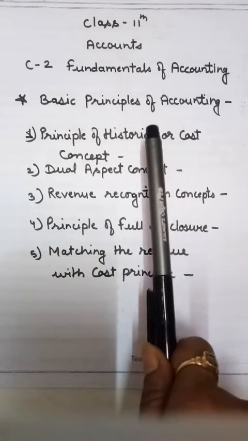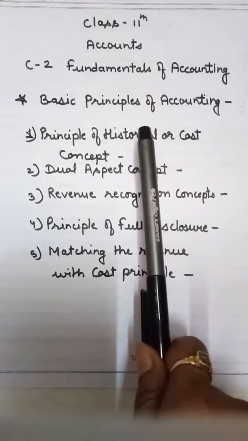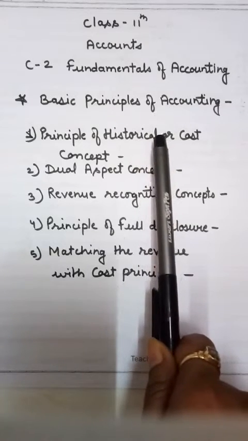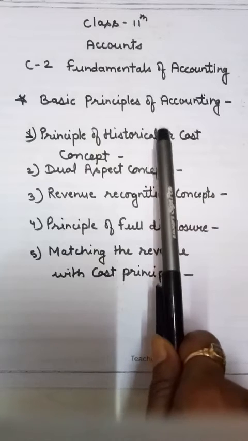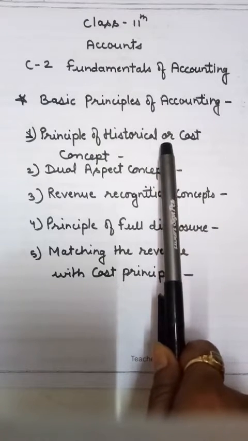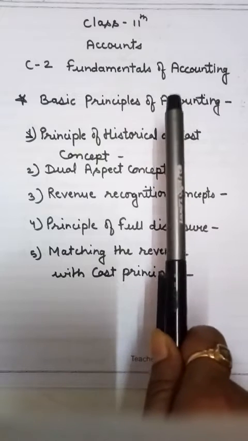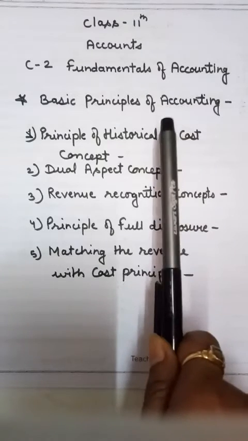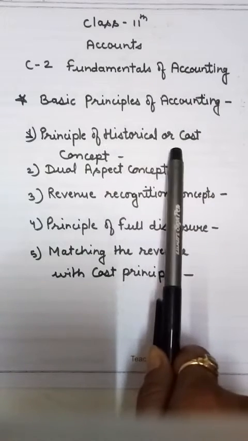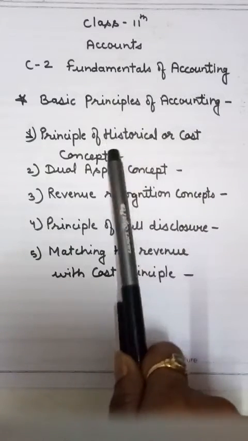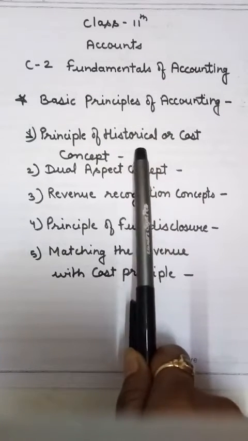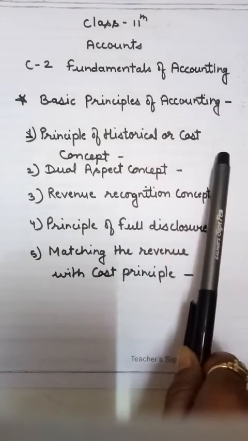And according to the cost principle, it does not mean that the assets will be continuously shown at their acquisition cost for as long as the business lasts, but the cost of the assets is systematically reduced from year to year by charging depreciation, and the cost we receive after depreciation, we will enter in our accounting books.